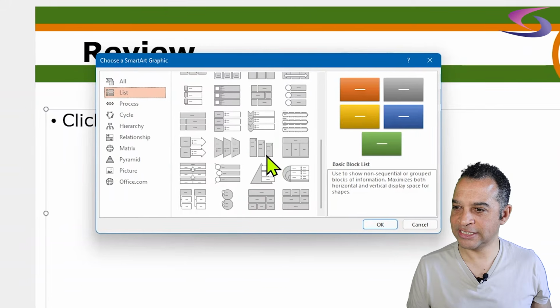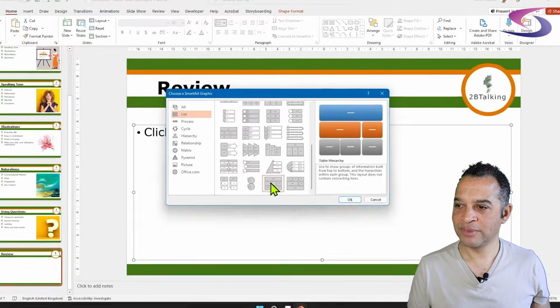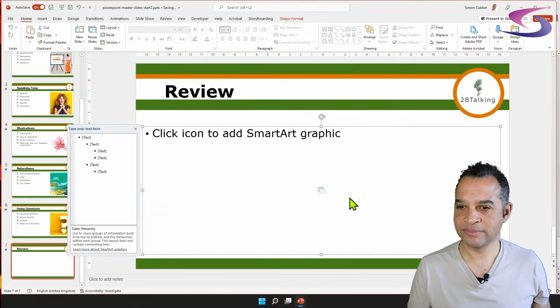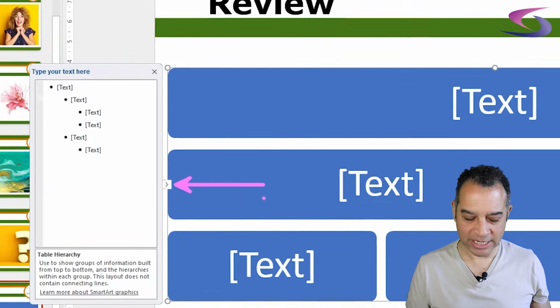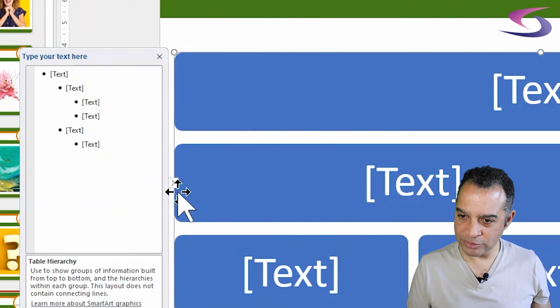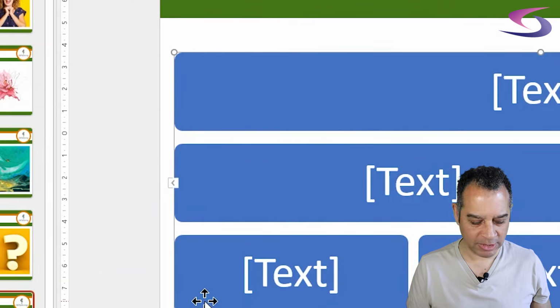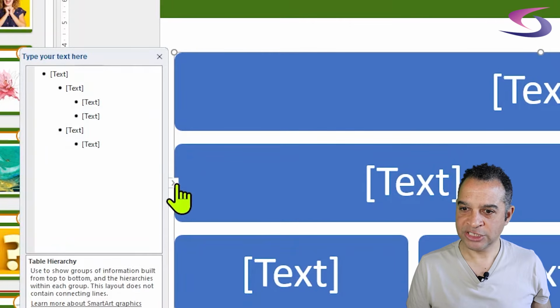So I think it's under list and it's this one just here. Okay, click on OK. And then you might need to click on this little arrow just here on the left, it might look like this, so you can see this outline view where it says type your text here.